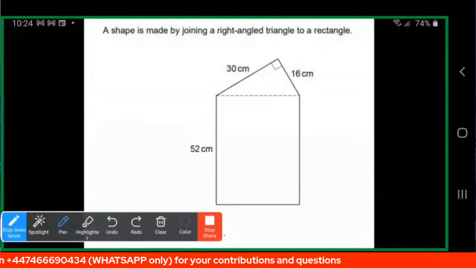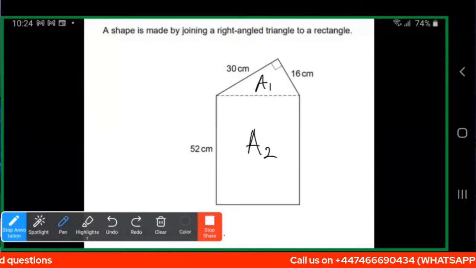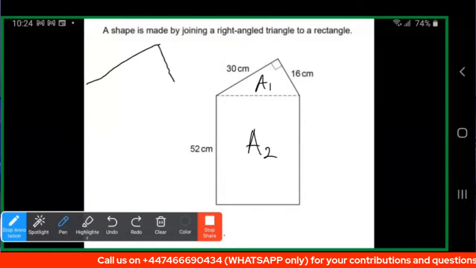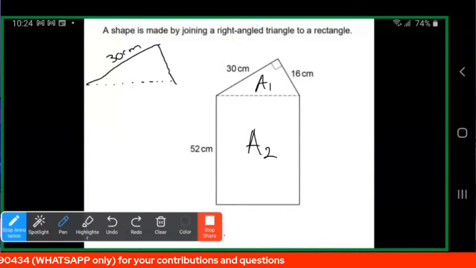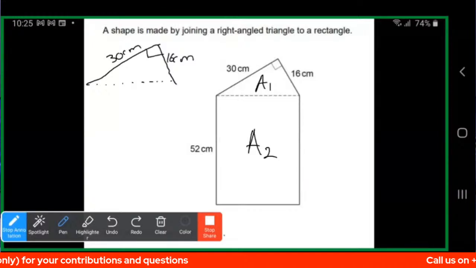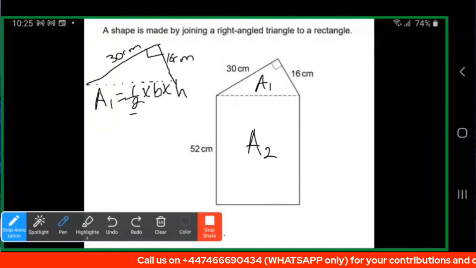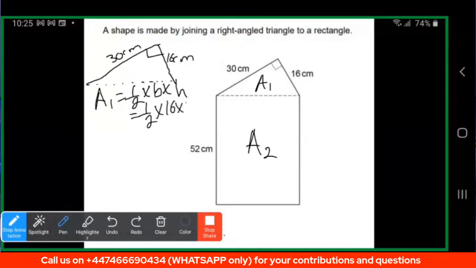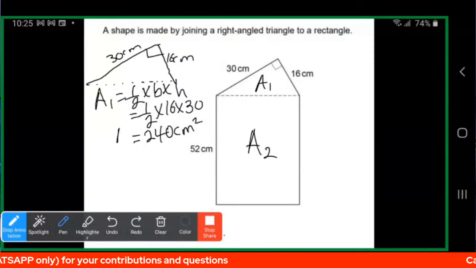For the area, we have to split it into two. We have area 1, which is the one for the triangle, and area 2, which is the one for the rectangle. For the triangle, you have a shape that looks this way. You have 30 centimeters here, 16 centimeters here, and the right angle. The area of a triangle, which is area 1, is half times base times height. We know that the base is 16, while the height is 30. If you do this, you get 240 centimeters squared. So that is the first area.